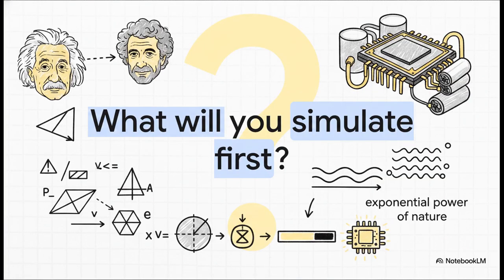So we've walked the entire timeline today, from Einstein's early spooky action skepticism to Feynman's bold paradigm-shifting vision, straight through the beautiful, complex geometry of vector spaces, and all the way up to today's billion-dollar superconducting hardware. I want to leave you with this final provocative thought. We've decoded the fundamental physics, we've mastered the mathematical blueprints, and right now these quantum machines are literally booting up. The exponential computing power of nature itself is finally at our fingertips. The only question left is, what will you simulate first?